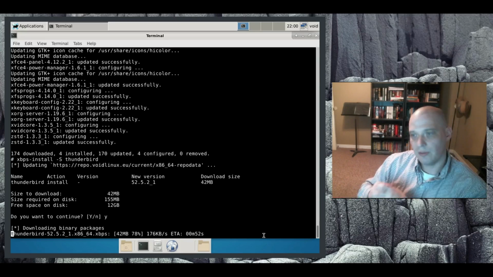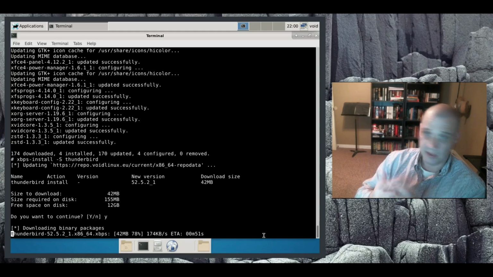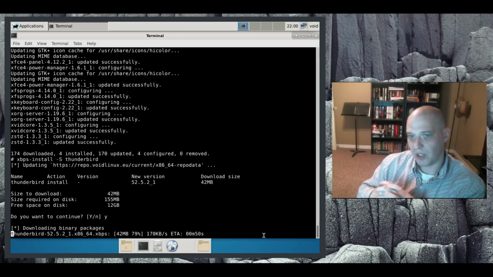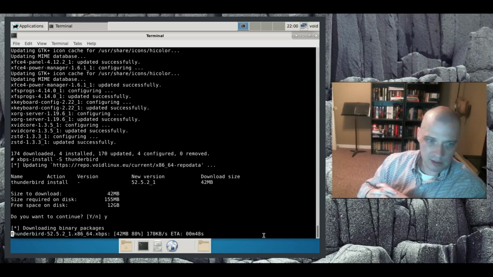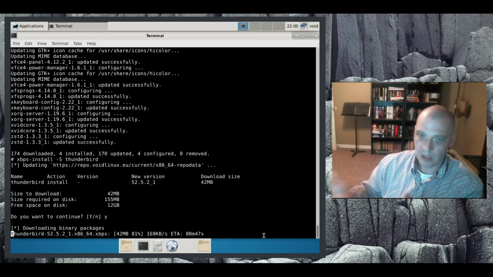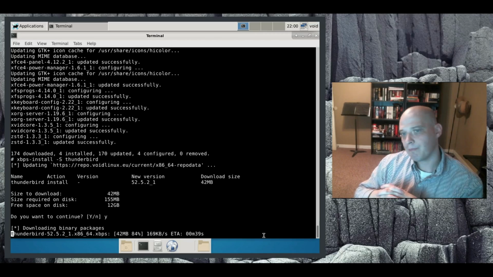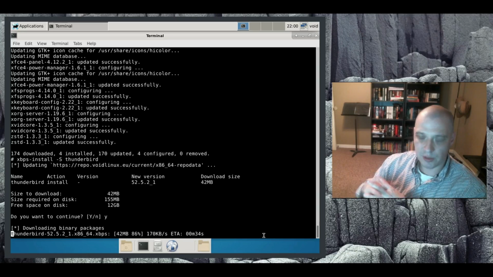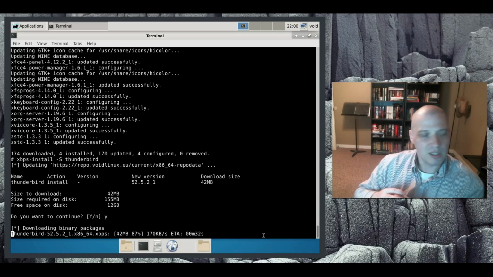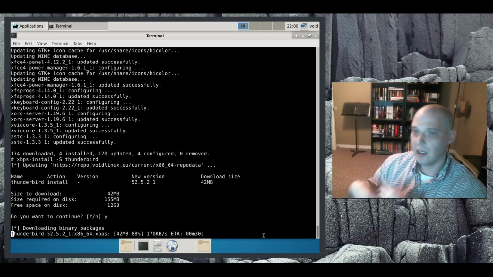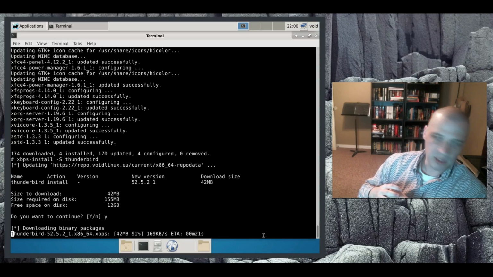How do you install that stuff? Well, there's no GUI package manager, at least nothing installed by default, and according to Void Linux's website, I don't think they have one. I think this xbps package manager that you run inside the terminal is it. Again, not new user friendly. New users don't operate well in the terminal. So it's kind of for more intermediate to advanced users. I would be comfortable running this. It doesn't scare me, but for a newer user, definitely no. No on Void Linux for new users. Still waiting on Thunderbird to download, another 20 seconds or so.